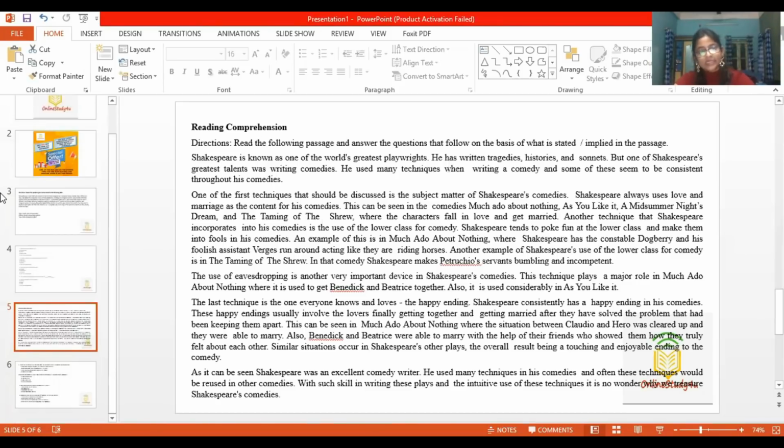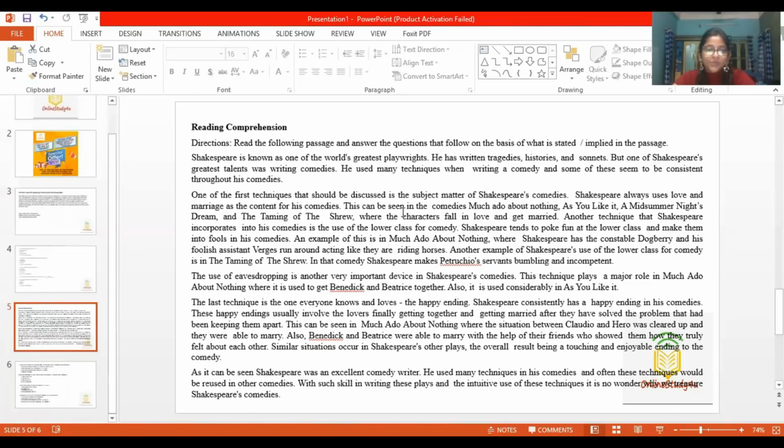One of the first techniques that should be discussed is the subject matter of Shakespeare's comedies. Shakespeare always uses love and marriage as the content for his comedies. So we had a question about techniques, right? So this is an important line. That Shakespeare always uses love and marriage as the content of his comedies. This can be seen in the comedies Much Ado About Nothing, As You Like It, A Midsummer Night's Dream, and The Taming of the Shrew, where the characters fall in love and get married.